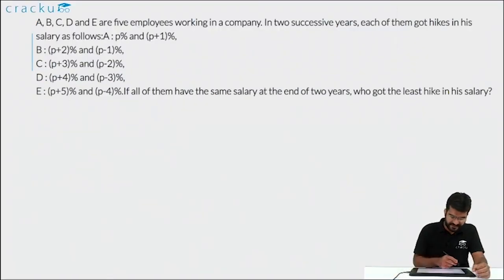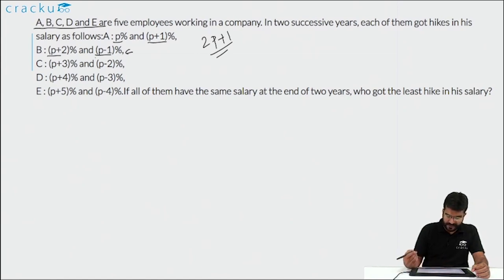In this question, it is given that there are 5 employees in a company called A, B, C, D and E. Each of them got 2 hikes in 2 consecutive years. For example, A got P% and P plus 1%, B got P plus 2 and P minus 1 and so on. If you see, the sum of the 2 hikes is the same. The sum of the 2 hikes for each one of them is 2P plus 1. Because P plus P plus 1 is 2P plus 1, P plus 2 plus P minus 1 is also 2P plus 1.